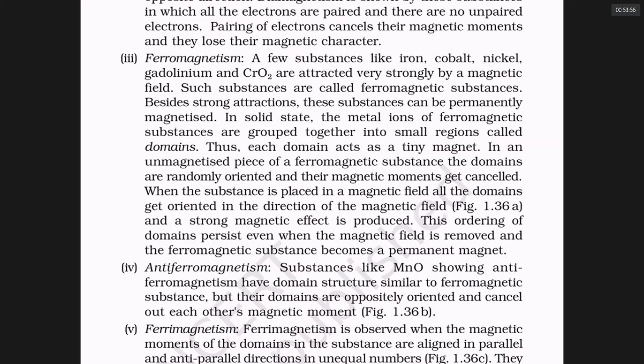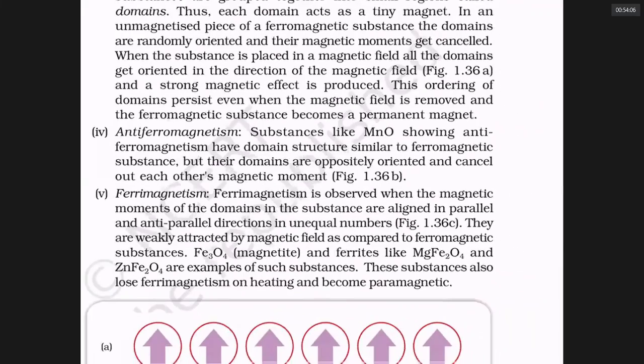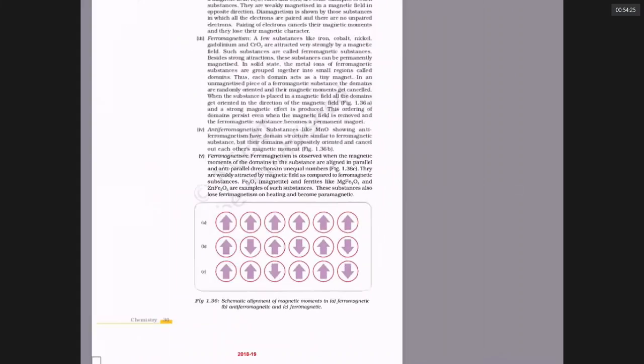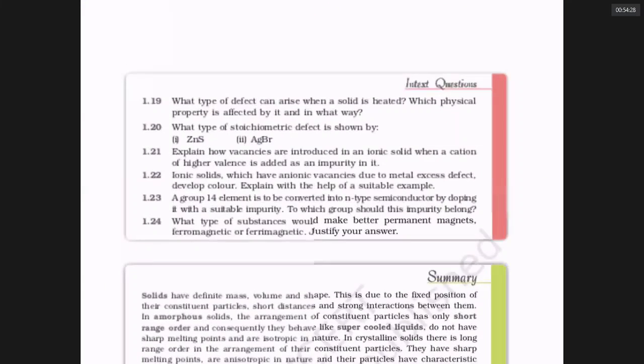An example for an antiferromagnetic material is MnO. When MnO is strongly heated, it again becomes paramagnetic. The ferrimagnetic materials are generally called ferrates. For example, magnesium ferrate MgFe2O4, magnetite Fe3O4, zinc ferrate ZnFe2O4. These ferrates are examples of ferrimagnetic material. That's a note on electrical and magnetic properties as given in NCERT.